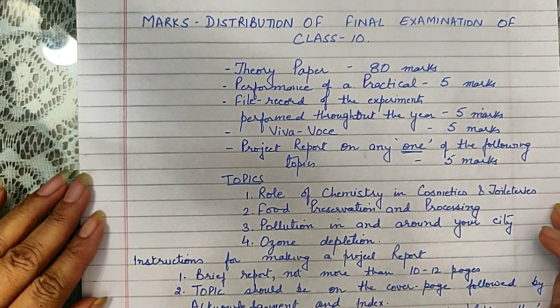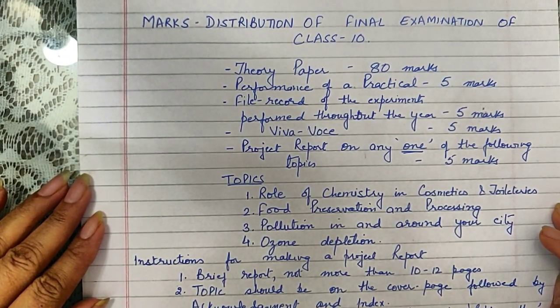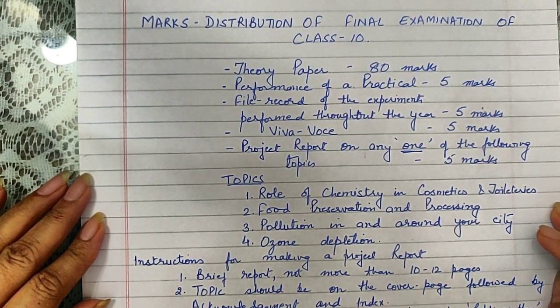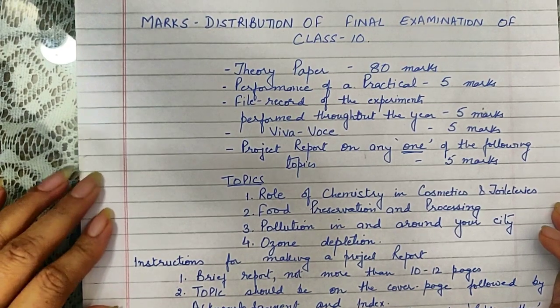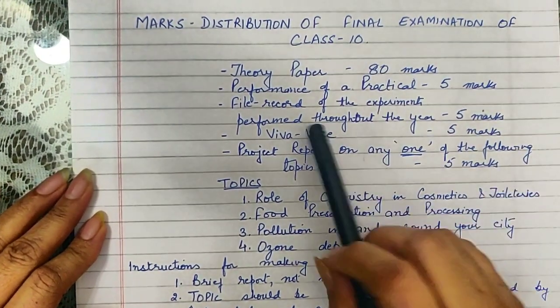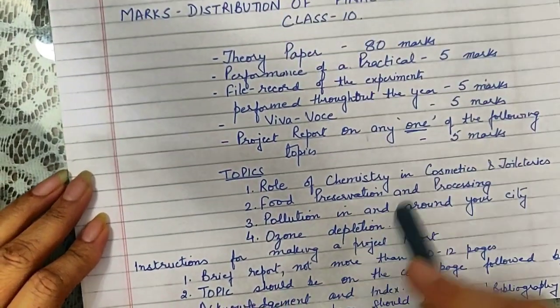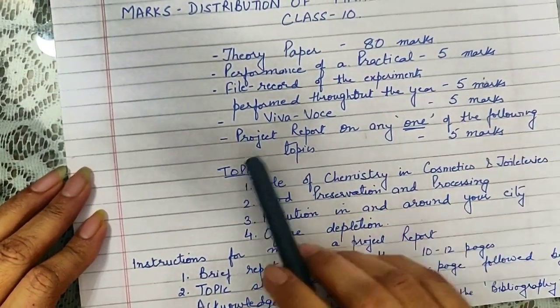Good day, students. Before we proceed to the ongoing class today, I would like to tell you about the marks distribution of the final examination of class 10. Now the chemistry theory paper is going to be of 80 marks. I think everybody knows that. Now the remaining 20 marks are distributed as follows.